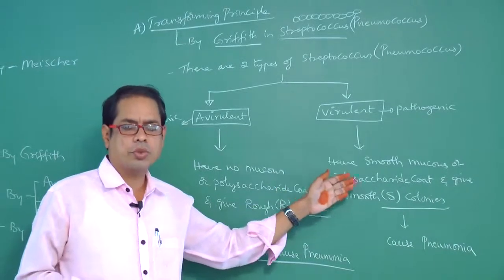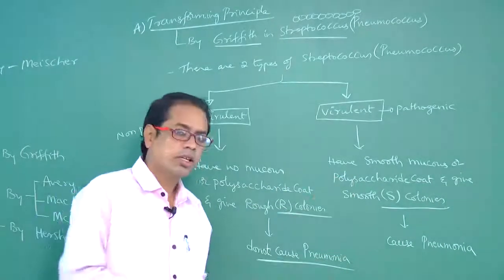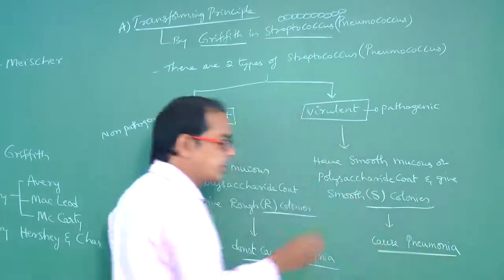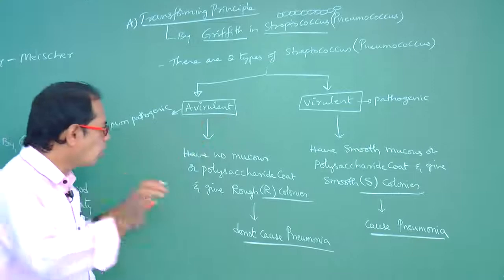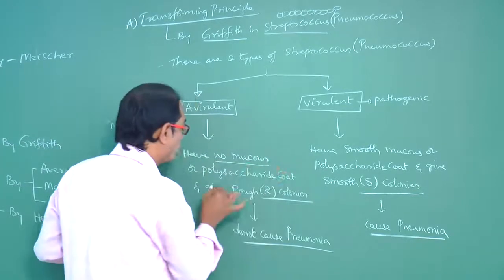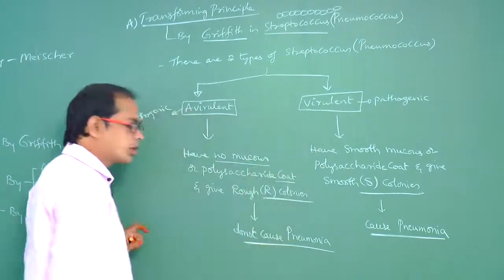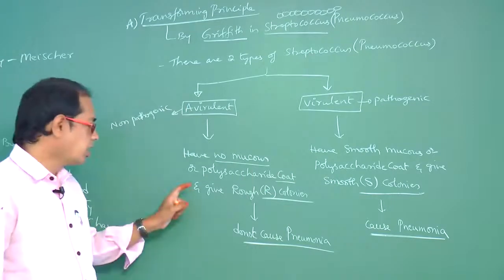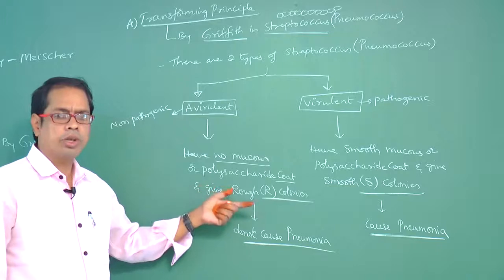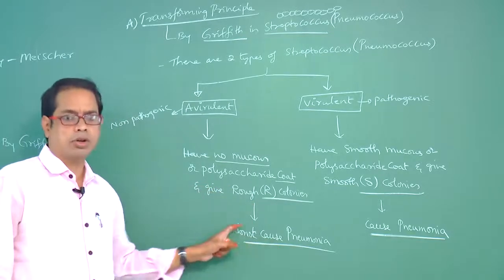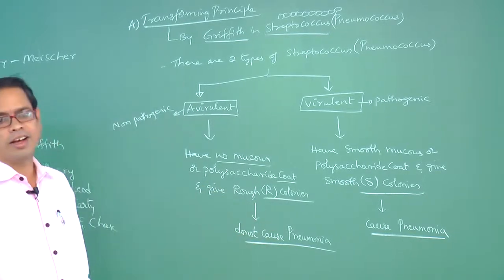If smooth colonies are produced means they cause pneumonia. And avirulent means they have no mucus coat or polysaccharide coat and give rough colonies. So that means no coat means no pneumonia is caused. They do not cause pneumonia.